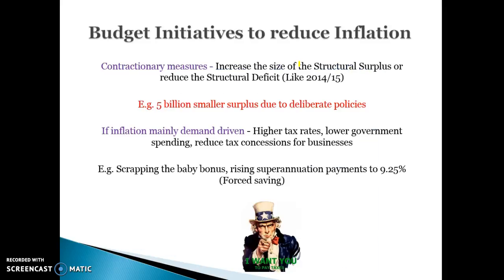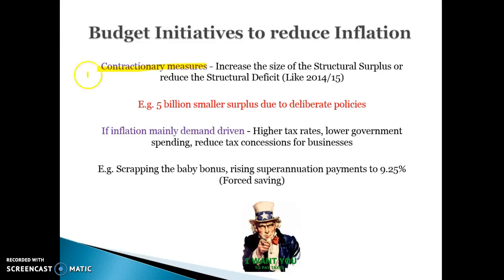Basically, if we want to reduce inflation in the short term, the best way is to implement contractionary measures. So anything that's going to increase the size of the structural surplus or reduce the structural deficit is designed to reduce spending, reduce aggregate demand, and reduce demand-pull inflationary pressures. In this year's budget, because it's a $2 billion smaller deficit than last year, you could argue that the mildly contractionary nature of the budget helps to achieve the goal of low inflation. Having said that, we know that there are expansionary policies within this budget that aren't really designed to reduce inflation, and inflation is not that big an issue at the moment.